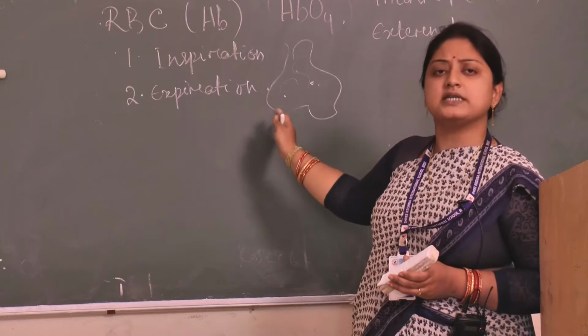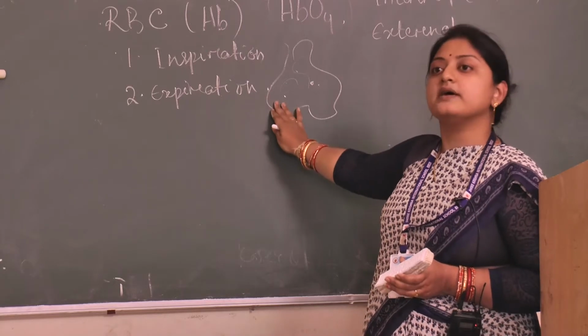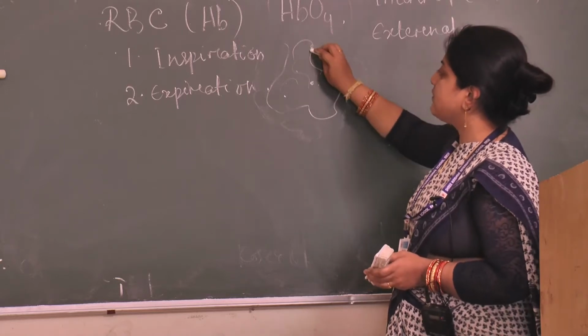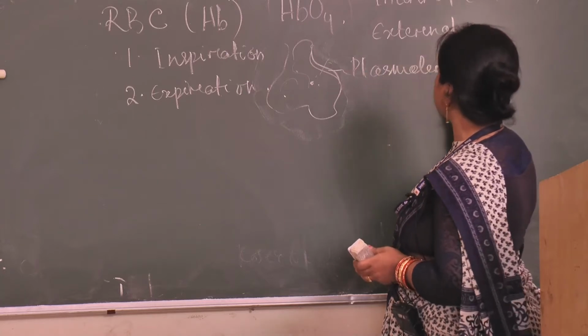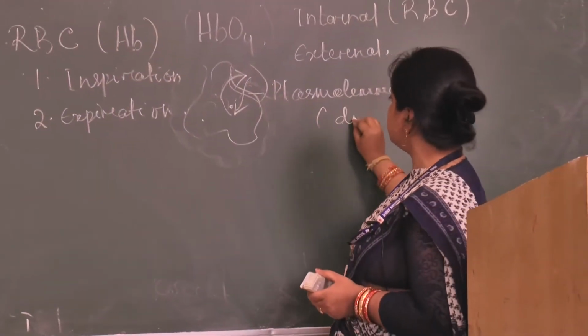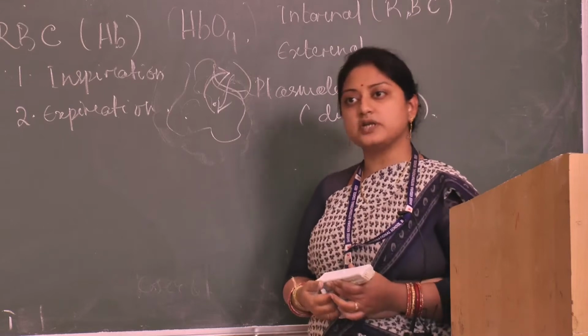So how does respiration take place in case of your amoeba? In a unicellular organism like amoeba, it takes place with the help of diffusion. Water is available outside the cell. This is your plasma lemma. With the help of this plasma membrane or plasma lemma, exchange of water molecules takes place. Exchange of oxygen takes place from the water to the cell. This process is known as diffusion.